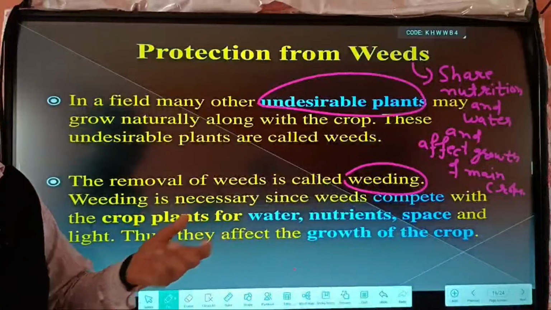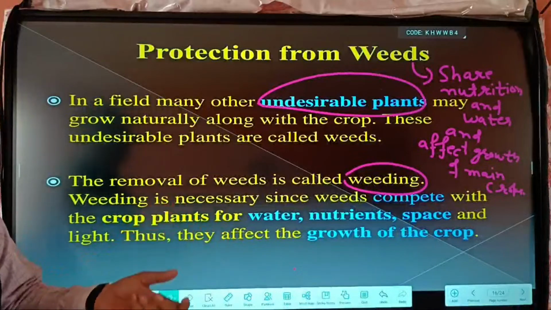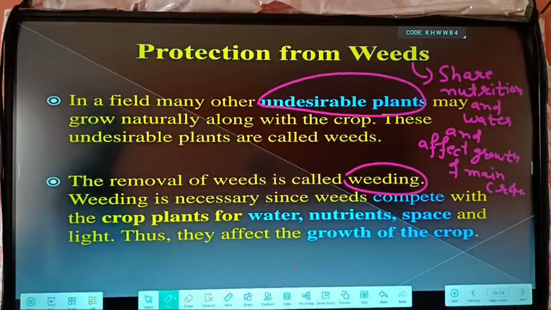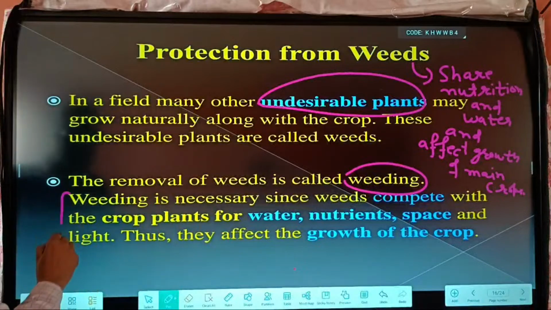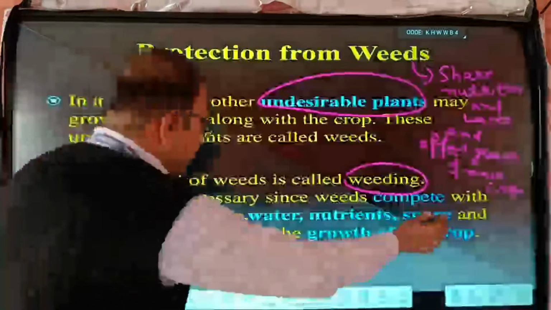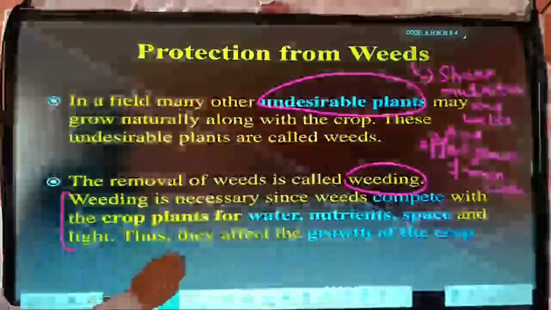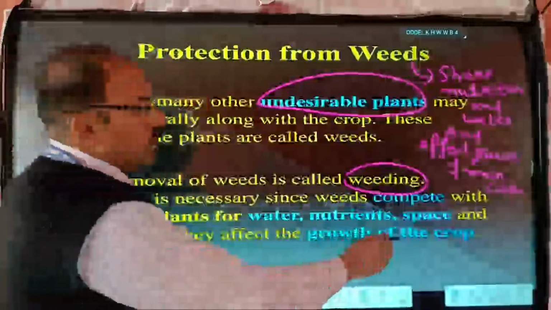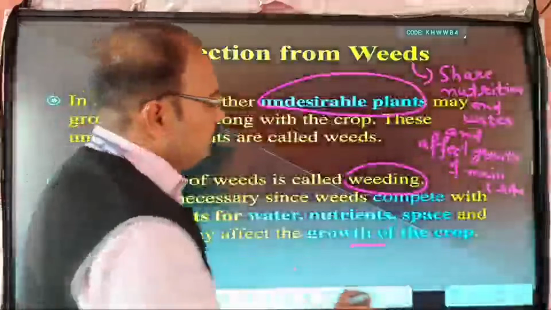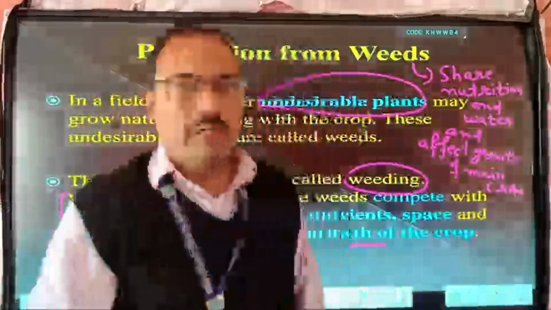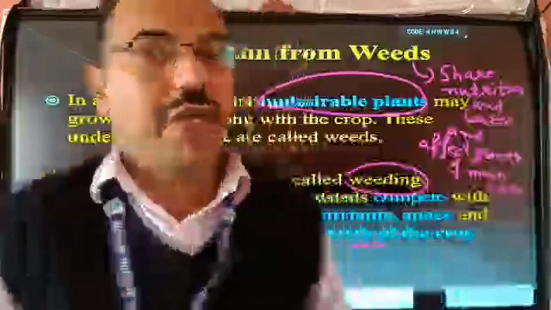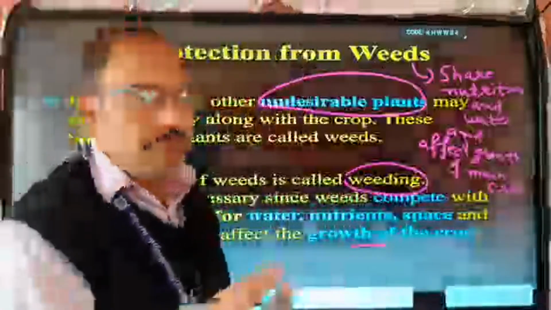Today we also use modern techniques or machines to remove weeds. Water, nutrients, space and light are shared, and thus they affect the growth of the crops. Some chemicals known as weedicides are also used to kill weeds.